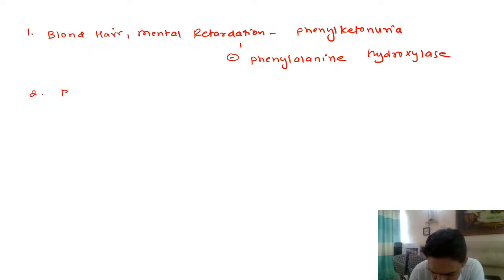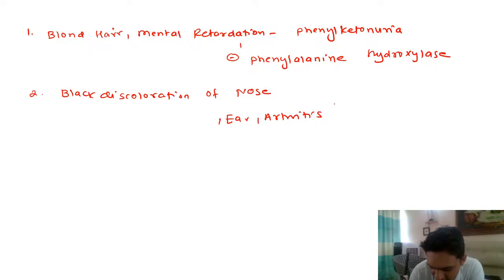Now you have black discoloration of nose and ear. Also, the child has arthritis. What is the disease? We also call this ochronosis, correct?